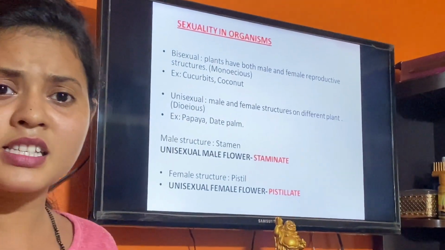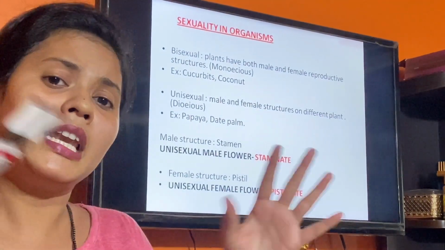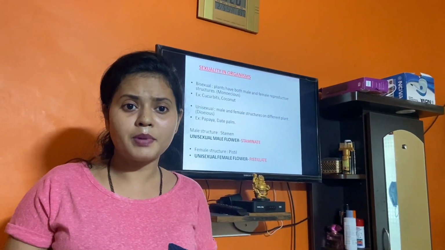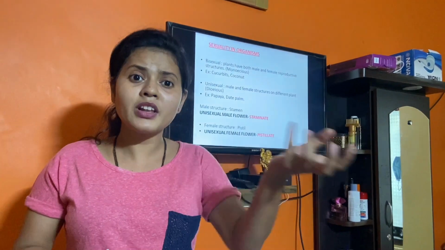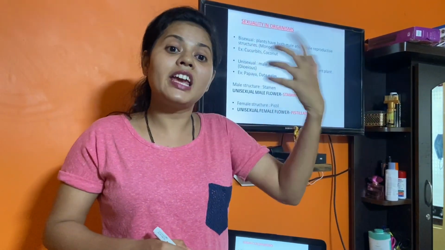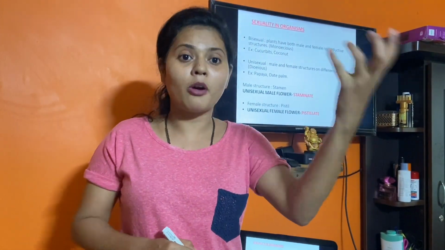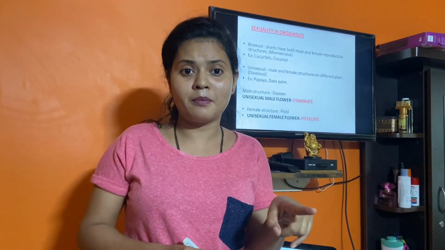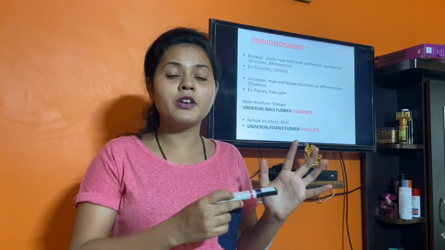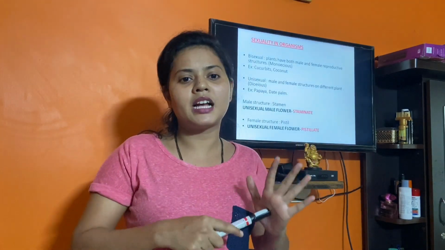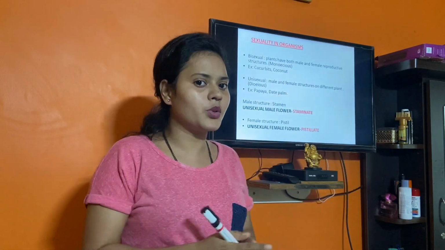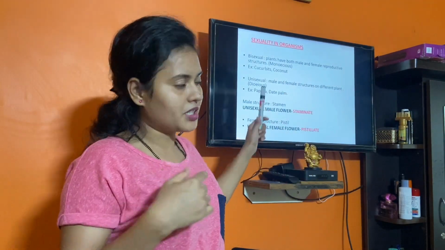You must have seen this in your garden. If suppose there are many papaya plants, not all of those papaya plants will give you fruit. Only some will give. The plants which will form papaya fruit will be female papaya plants, and the papaya plants which will not produce the fruit will be male. So they are separate male and female plants, so they are dioecious plants.